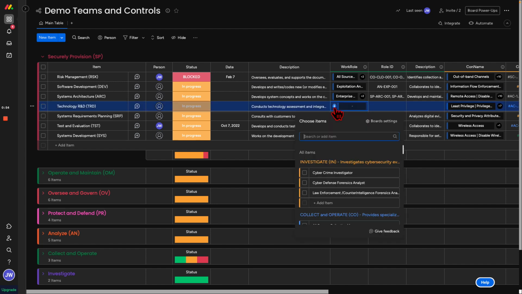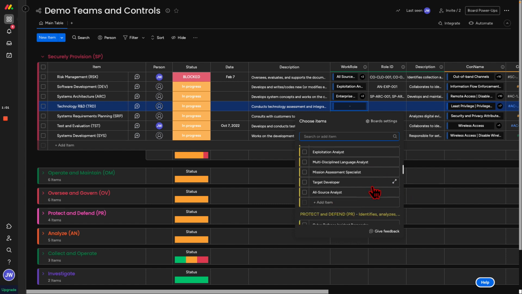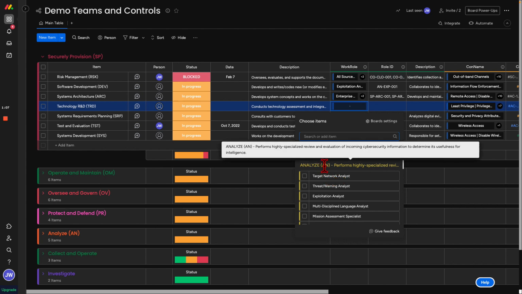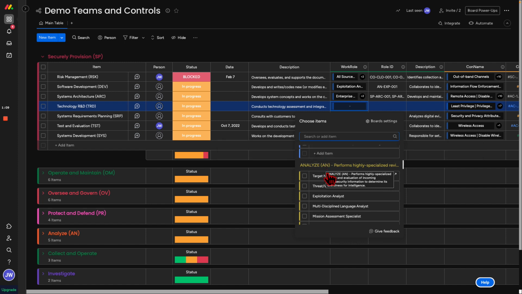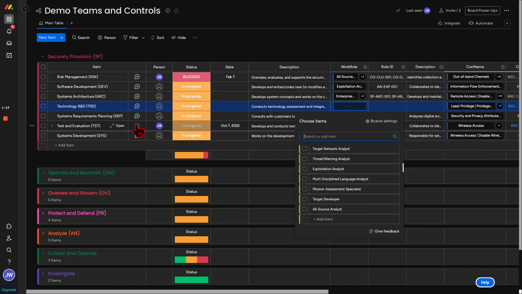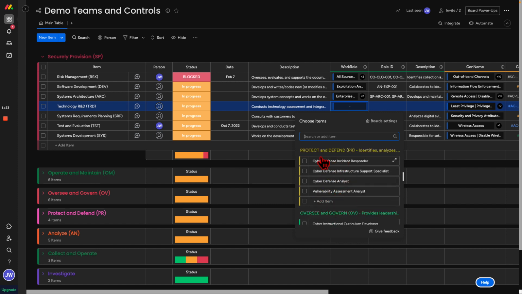And if you've done any work with identity access management, having a work role ID will help you build an identity access management program based on the category that your information technology person is performing. So when we look at this, right, we can have this technology and R&D person. Maybe we want them to take on a work role of something in this chart here, right?